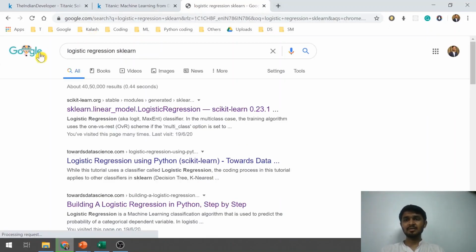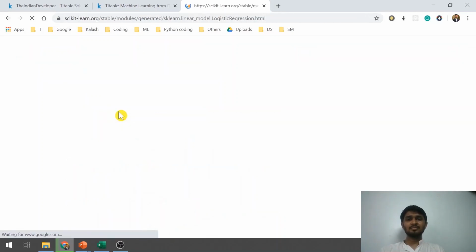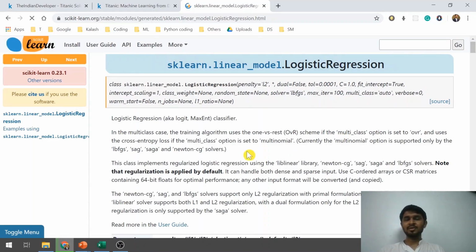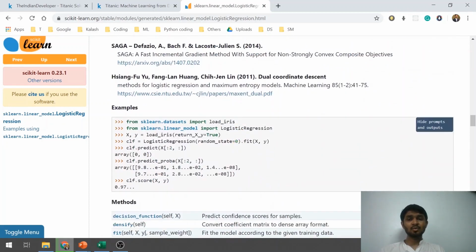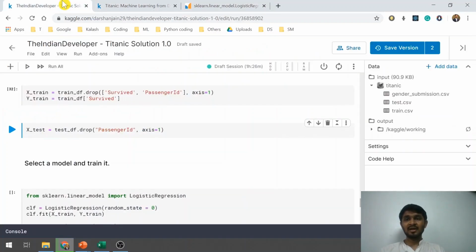You have to type sklearn logistic regression, and it will give you the first link. When you click on this link, you will see the entire documentation. On this page, you see the documentation of the logistic regression model. Once you go down, you will see a practical implementation, a coded solution for it. I want you to understand how these models can be used for training, so we will do a simple copy-paste of the sample code given here so that things become easier for us. Initially I am copying this part of the code and I have pasted it here.